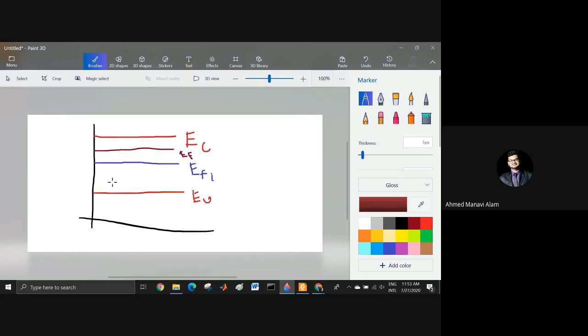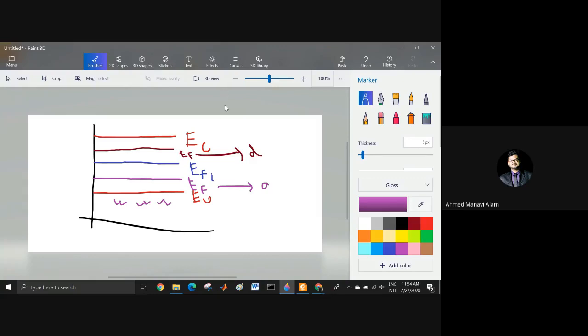That is why. So this is for when I'm adding donor. But whenever I'm adding acceptor atoms, then my Fermi level will be less than the intrinsic level, because it is decreasing from the intrinsic, because the holes are rising here.